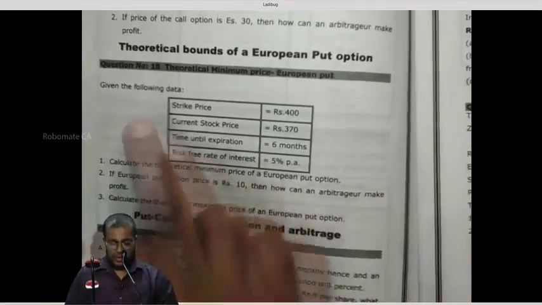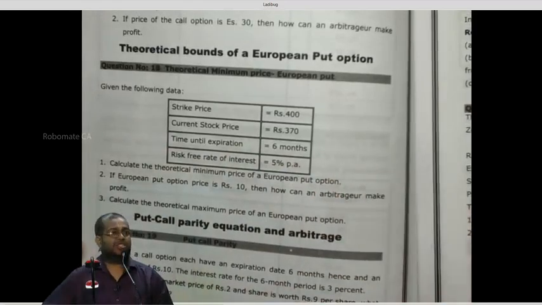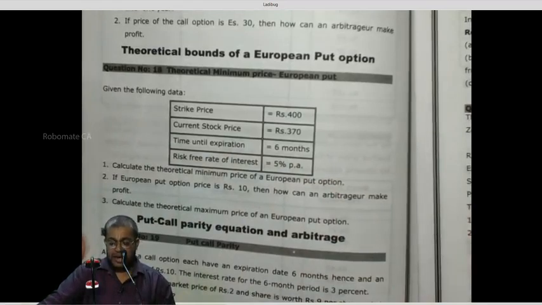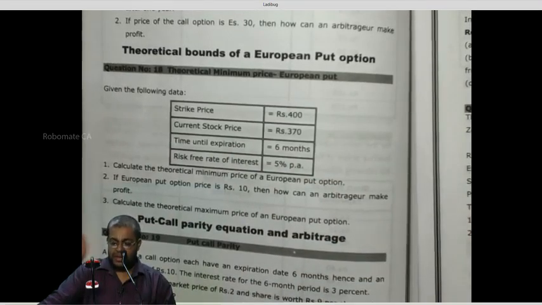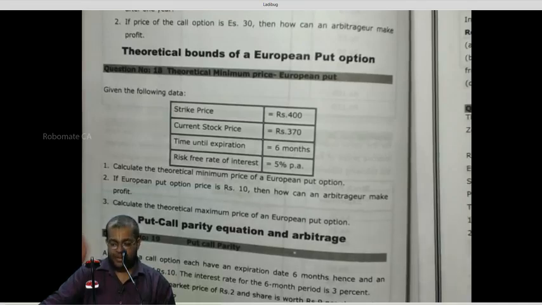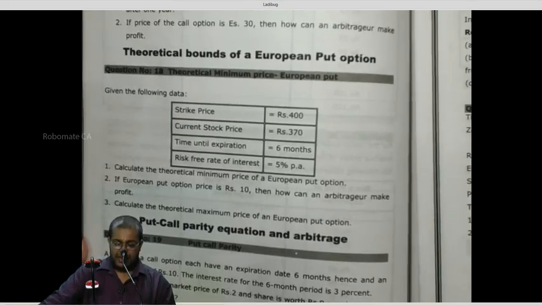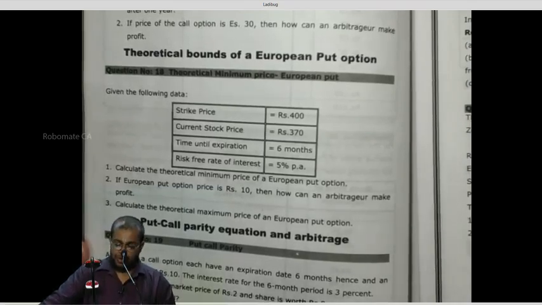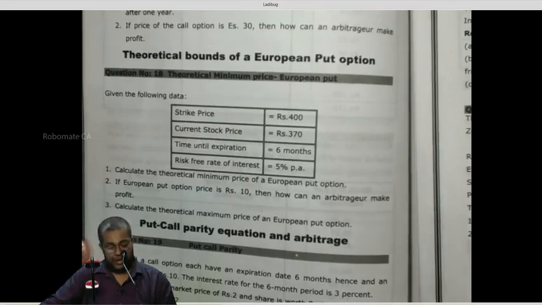Given the following data: strike price 400, current stock price 370, time until expiration, that is maturity date, 6 months, risk-free rate of interest 5% per annum. Calculate the theoretical minimum price of a European put option. If the European put option price is ₹10, then how can an arbitrageur make profit? Calculate the theoretical maximum price of a European put option is the question being asked.